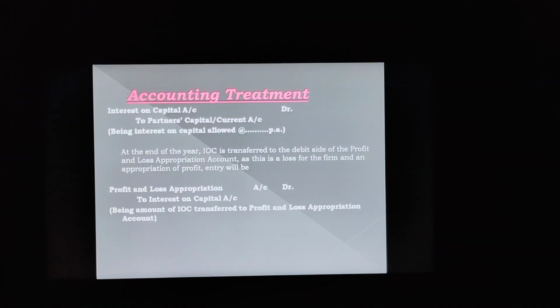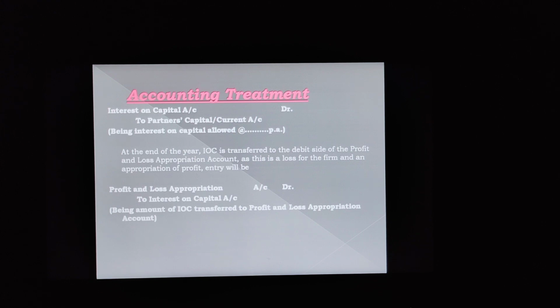Now accounting treatment. After getting the point, we have to do certain accounting treatment, and the accounting treatment states that interest on capital account should be debited, that is interest on capital account debit to partners capital or current account.